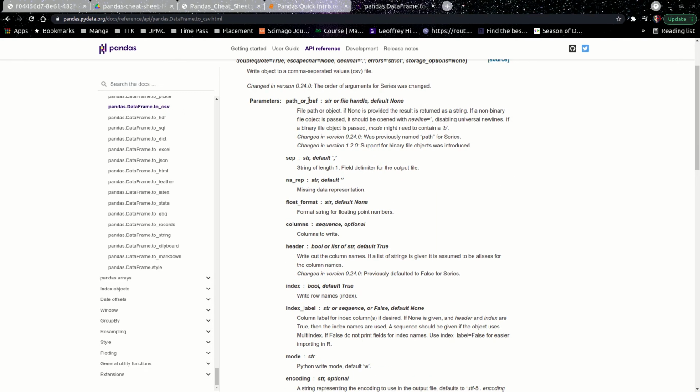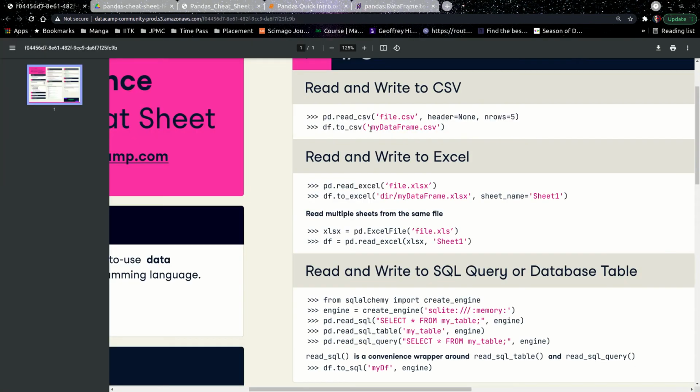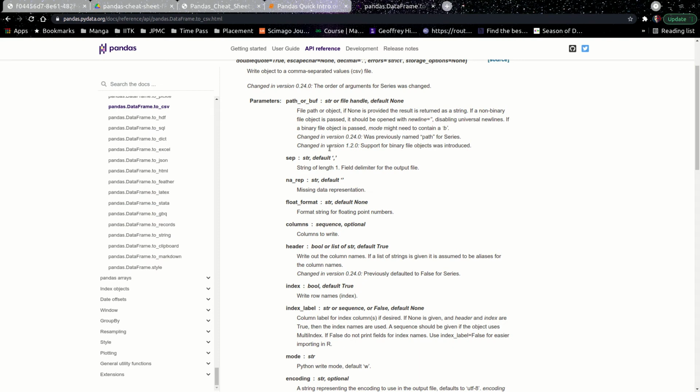What you want to read is about what is here, what the parameters mean, right? So I know the path that I want to specify, so I specified a path here, right? So this is the path. Don't care about separators, like usually a .csv file has a separator, that is not very important. What is important is the header.